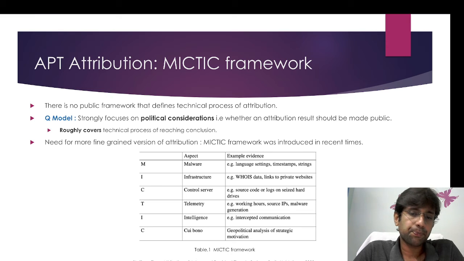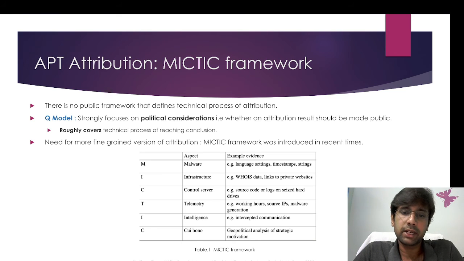And finally, there is a team working on cui bono. Cui bono is a Latin term which stands for who gets the profit at the end of the day. This is all about state-sponsored APT attacks, which have geopolitical or financial motivations behind every APT espionage.